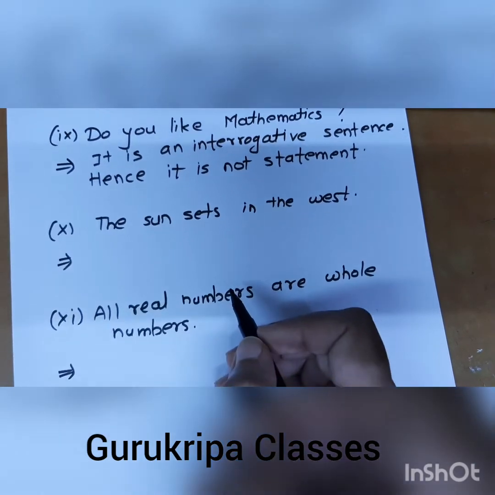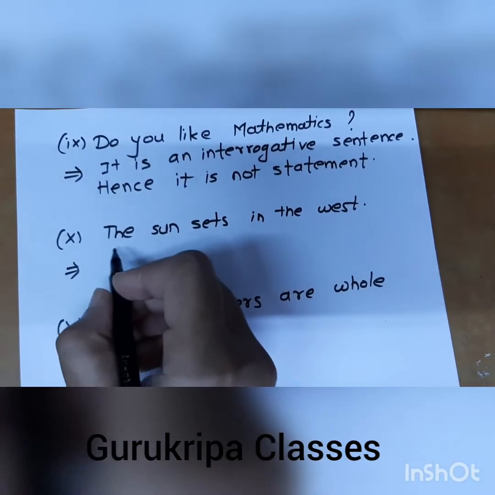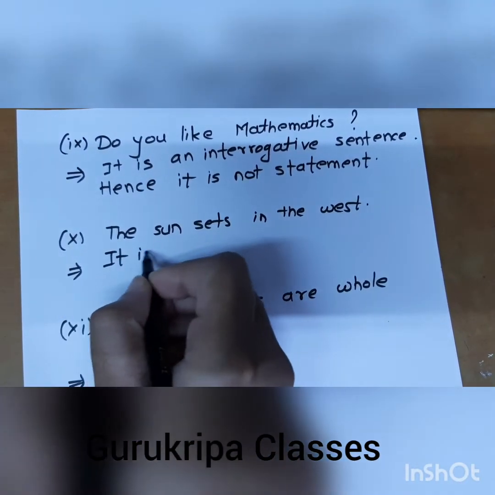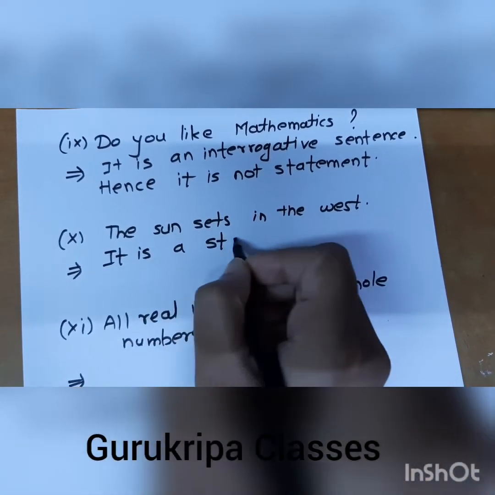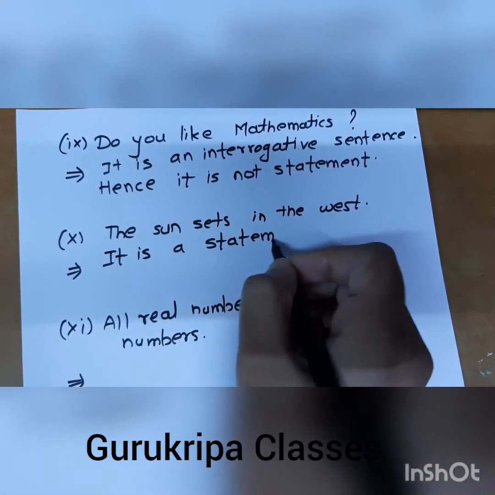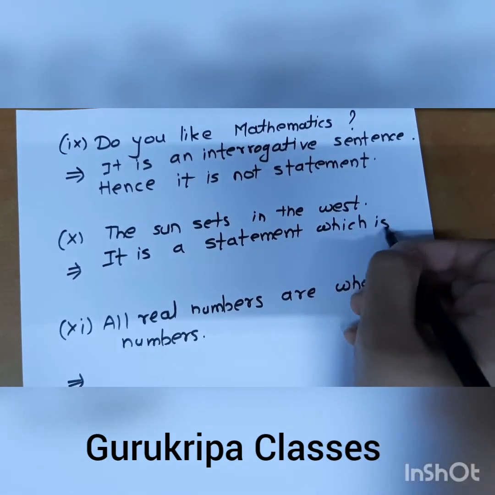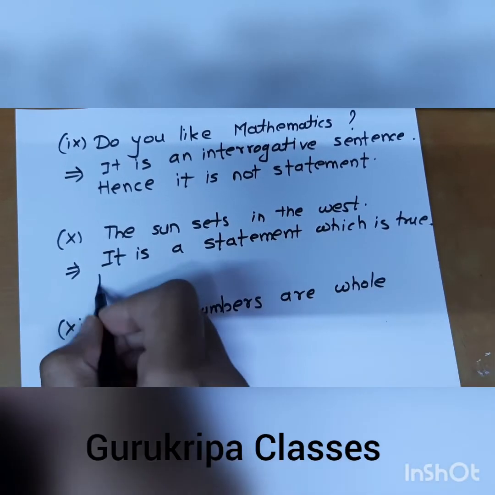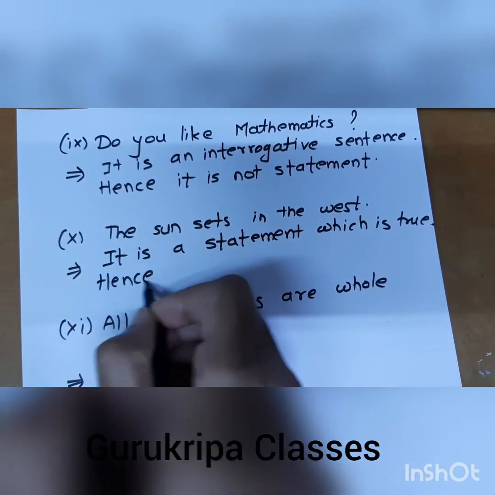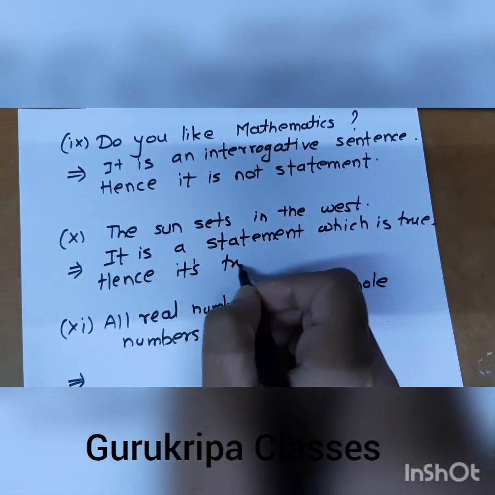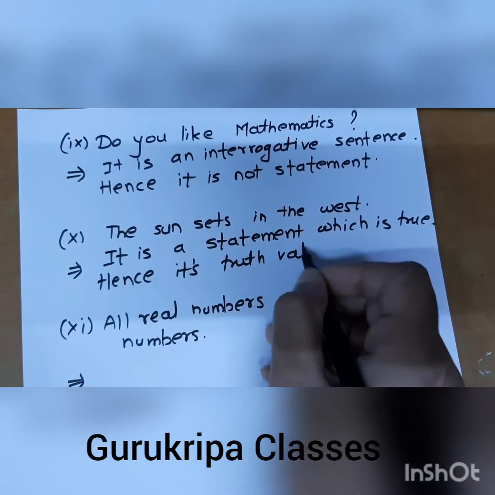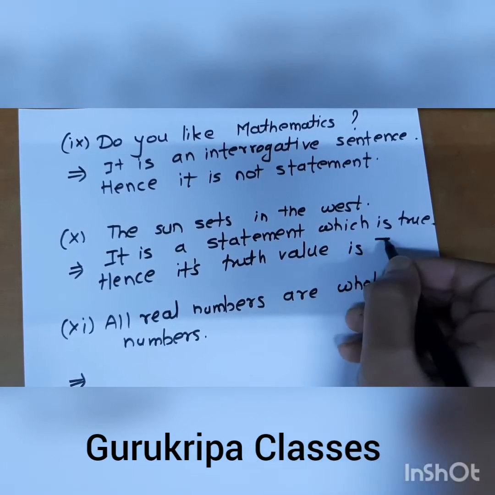The sun sets in the west. Again it is a statement which is true. We already know this. Hence its truth value is capital T.